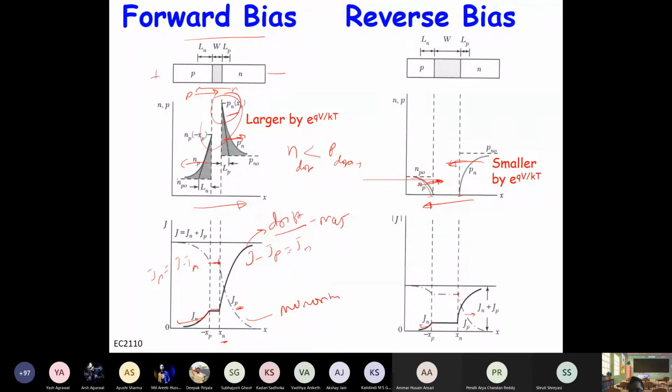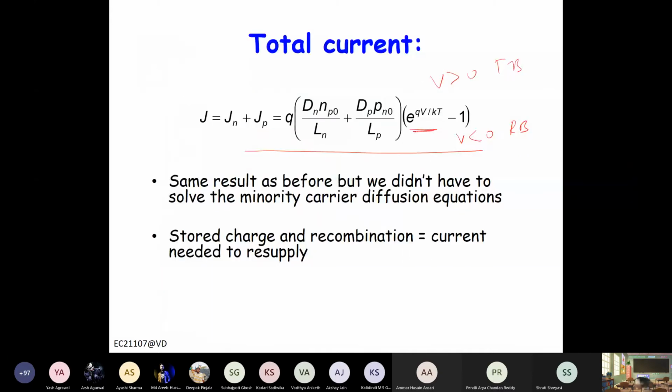Let's analyze this expression. In forward bias, your carrier concentration can move up to e to the power qV by kT. In reverse bias, this is e to the power minus qV by kT, so you can say this is basically very small. You just have minus 1 here, so only this coefficient current will flow, and this is called J naught, or reverse saturation current.